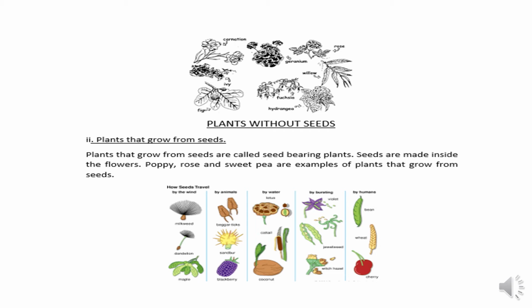In the same way, there are some plants in which the seeds are taken by humans, and these are the bean. These are the examples of those plants in which the seeds are dispersed by humans. Next is wheat, and this is cherry. So these are the different methods by which seeds are dispersed from one place to another.